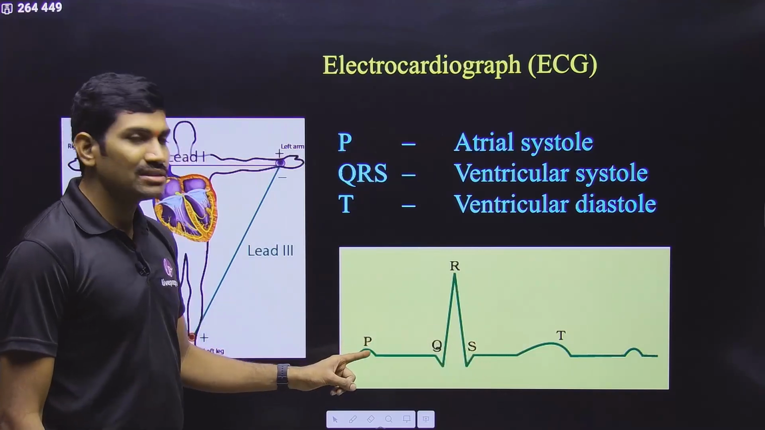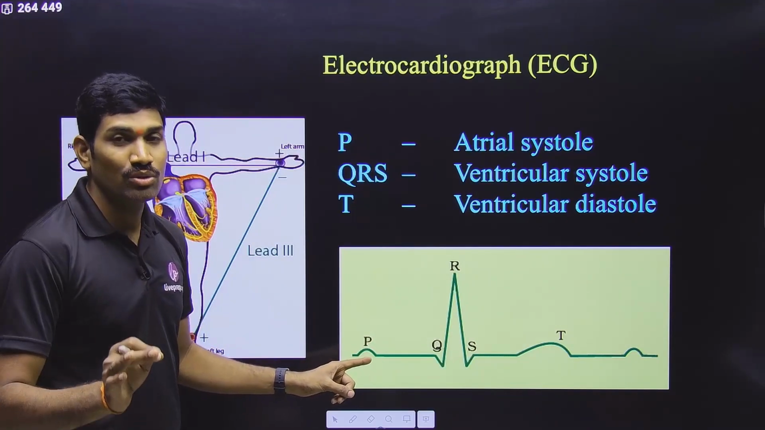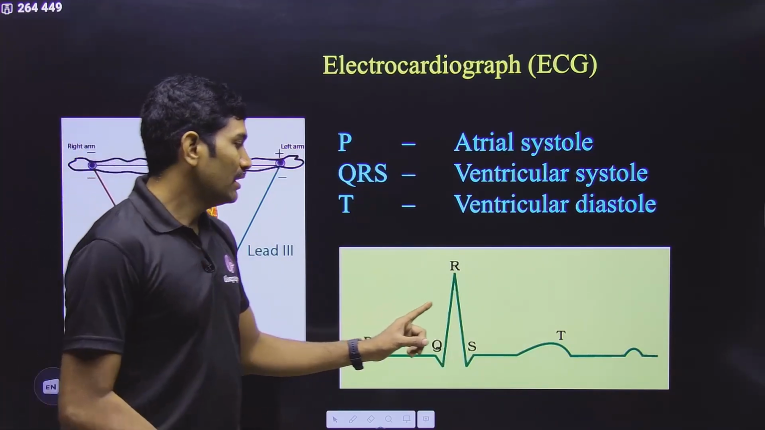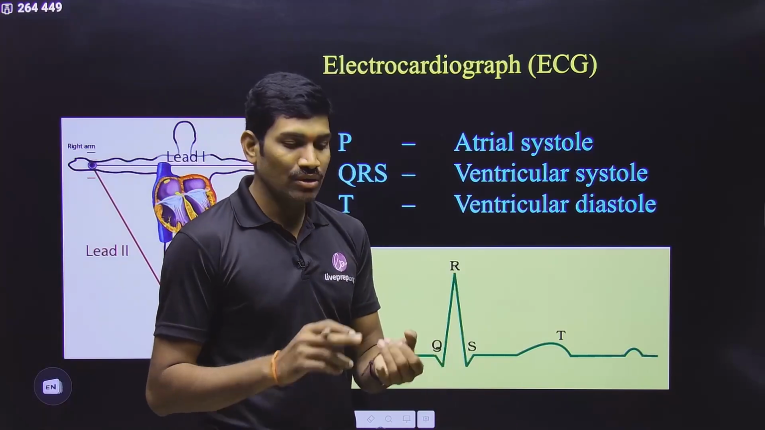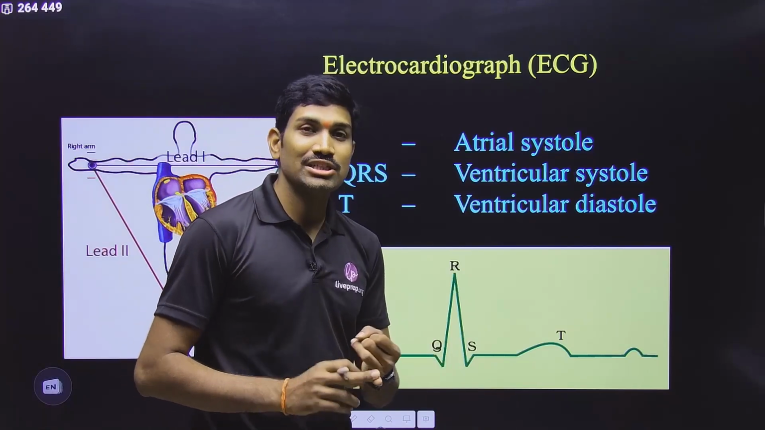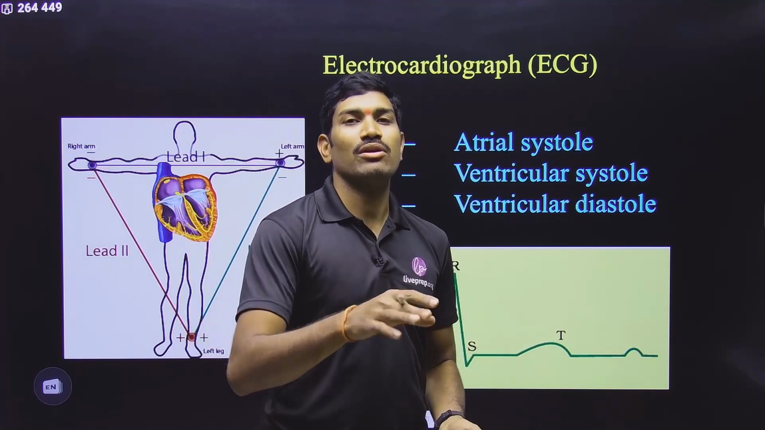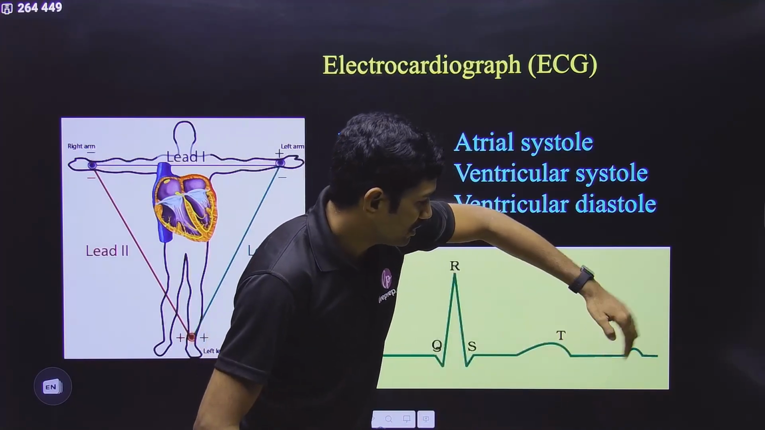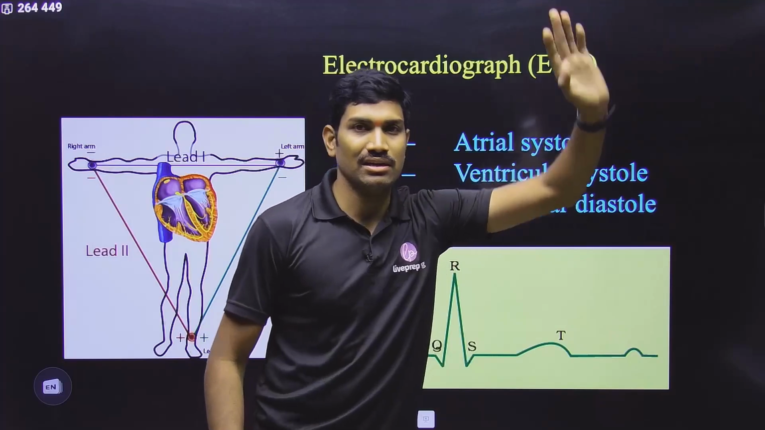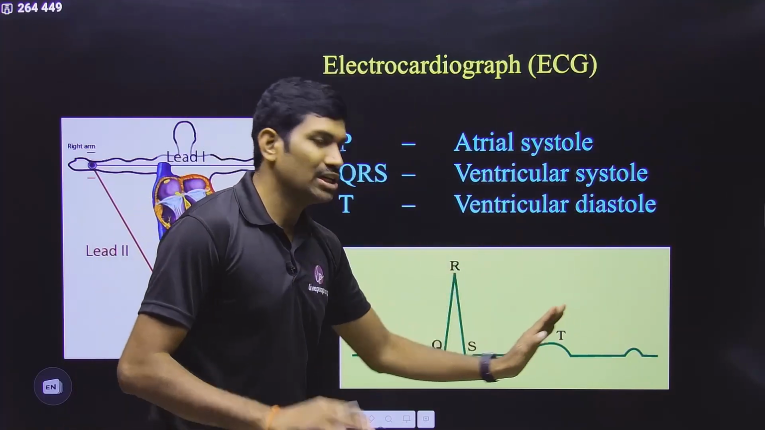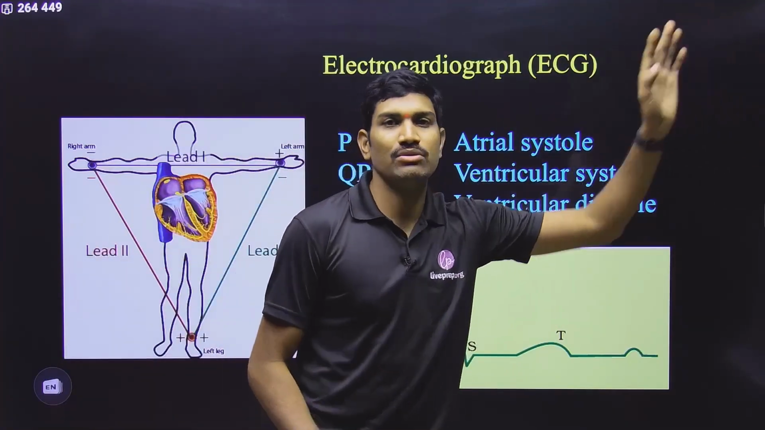Yes or no? P is related to atrial systole, atrial depolarization. QRS complex is related to ventricular depolarization, so ventricular systole. T is related to ventricular repolarization, so ventricular diastole. It is completed. Now once again it is the P of another cycle. This is from P to T, it is one cycle. Again next another P to T, another cycle.